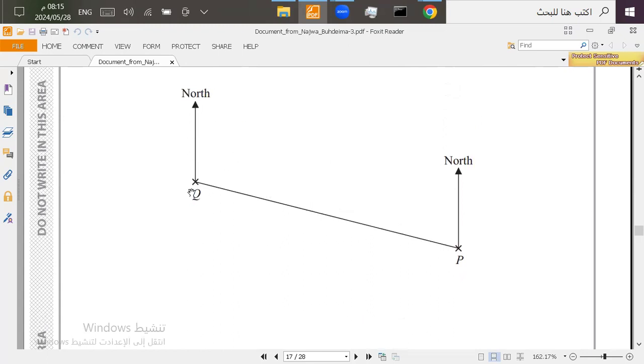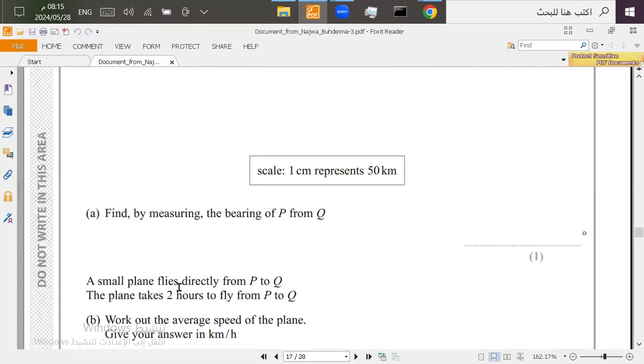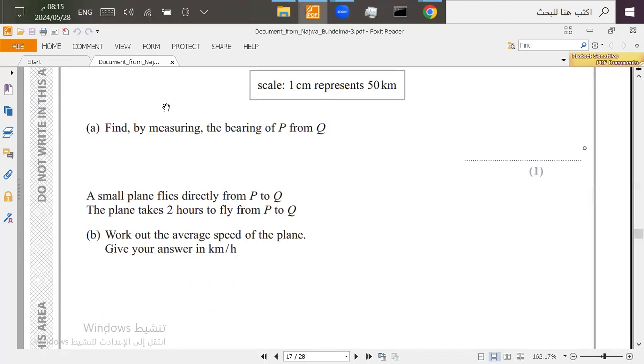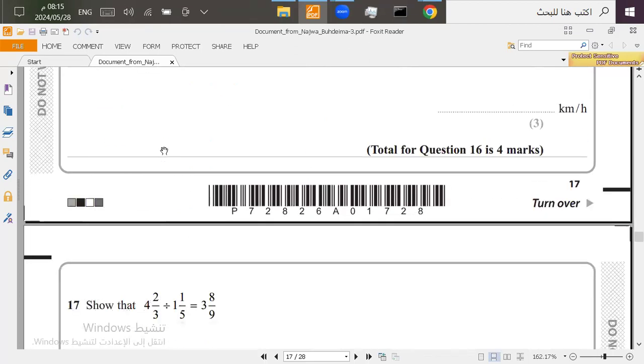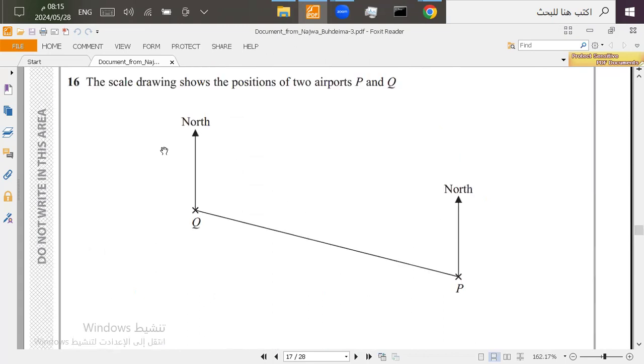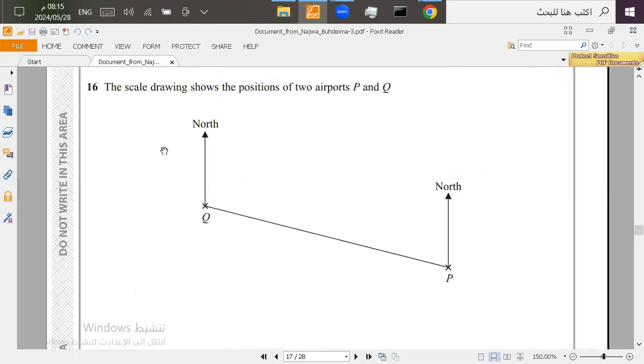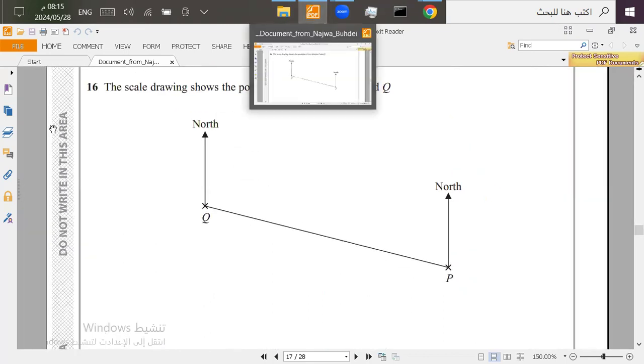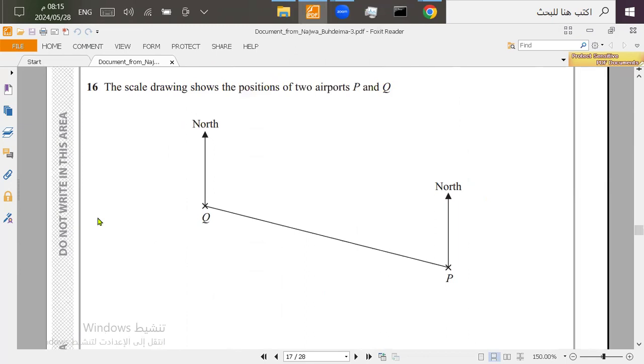So you're going to measure this with a protractor. And then after that, we're going to use the scale, maybe. We will see. Let's do the first one first. So here I'm going to take this to the maths pad to find out the measurements of the line. First, I'm going to draw the lines like this. Let's make it thick so I can find the measurements.